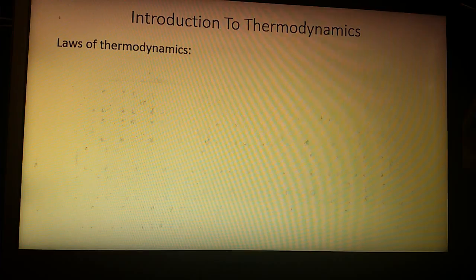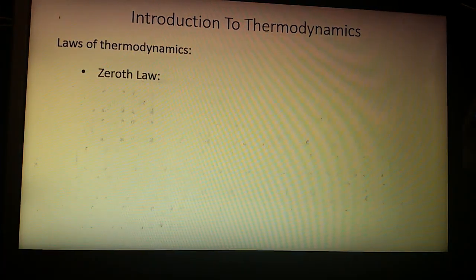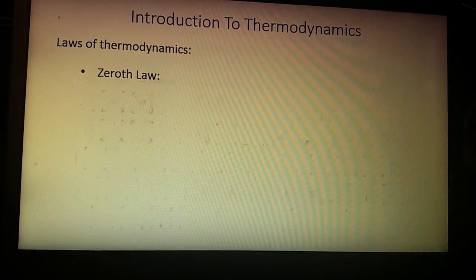Laws of thermodynamics. Let us begin with the laws. Zeroth law. You may want to ask why zero. Why do we start with 0 and not 1? The answer is that this law was conceived after the first law was established. After this law was conceived, it was thought to be more fundamental than the first law. This is why it's called the zeroth law.